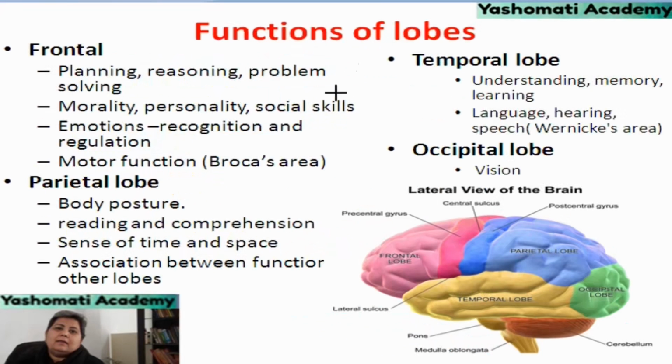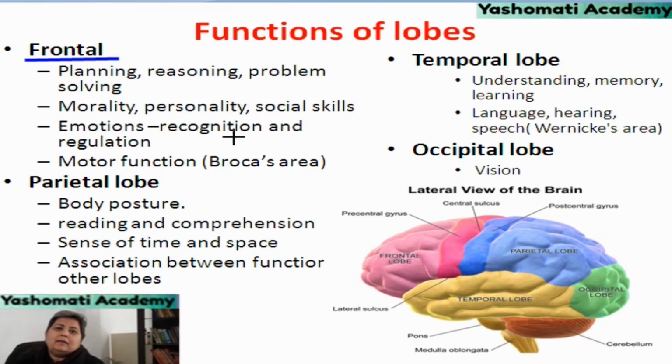All the functions of the brain which are located on the cerebrum are further located on these lobes. For example, the frontal lobe is more related to planning, reasoning and problem solving activities. Similarly, morality, personality and social skills are also related to the frontal lobe.